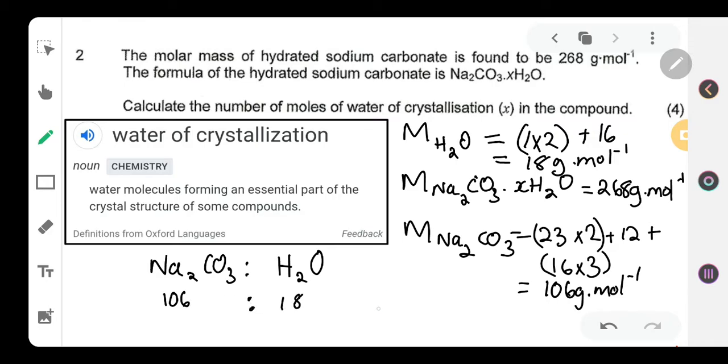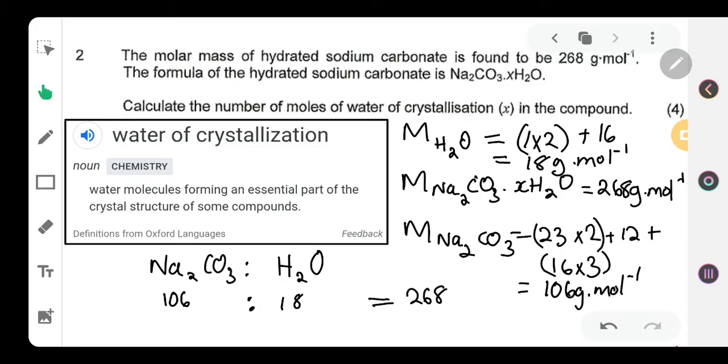However, the total amount is equal to 268. So if I say 106 plus 18, it does not give me 268. I cannot multiply my sodium carbonate. I in fact have to multiply my water. So I need to find out how many 18 grams per mole I must add in order to give us a total of 268.